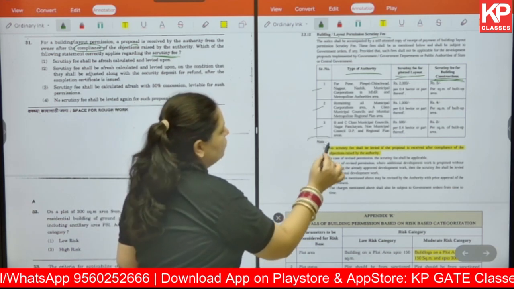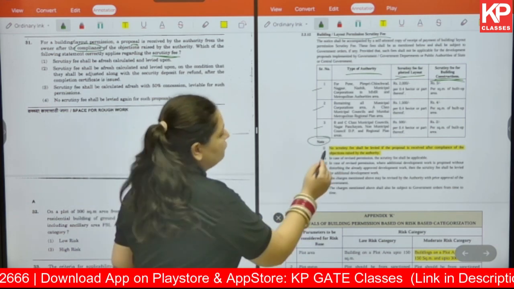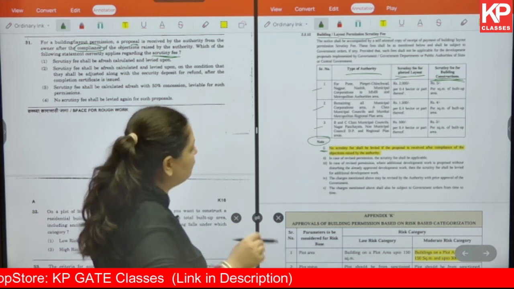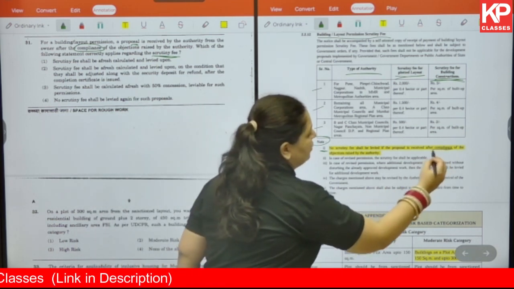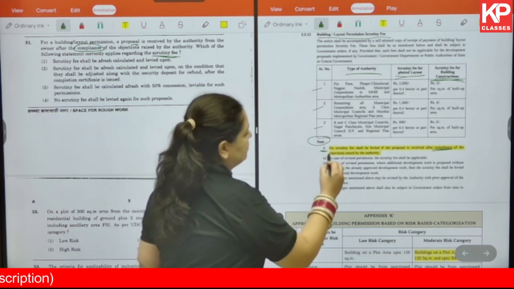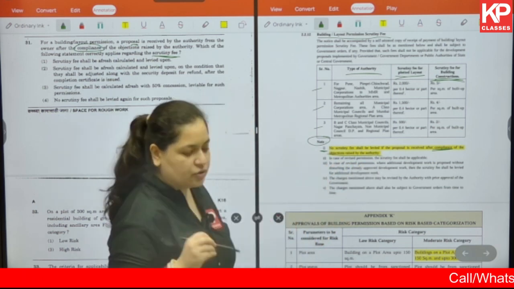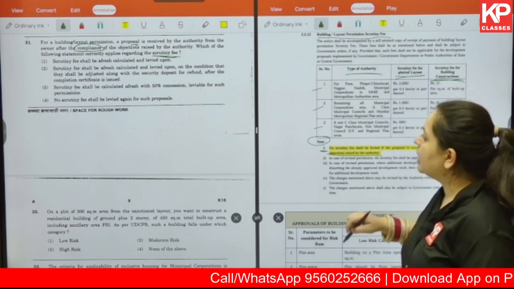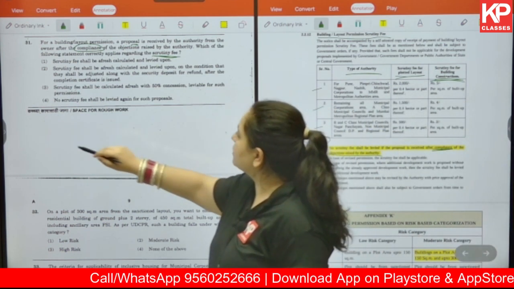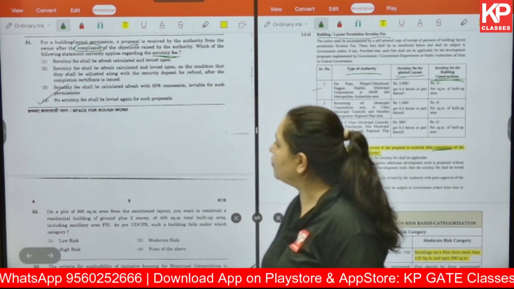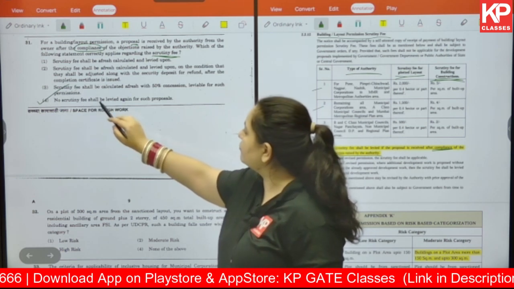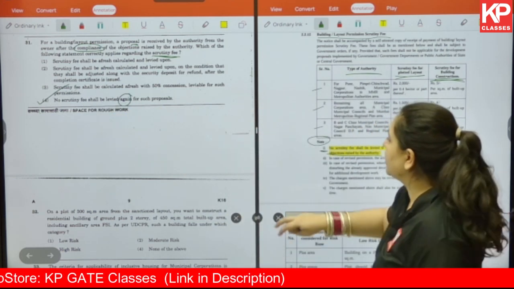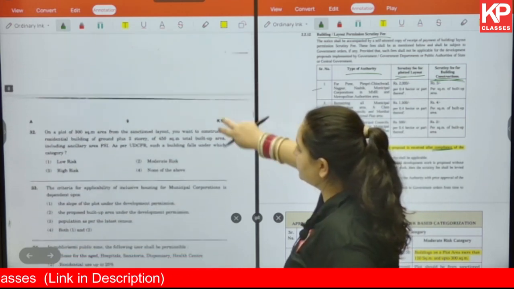Here, under note point 1, you will find that no scrutiny fee shall be levied if the proposal is received after compliance of the objections raised by the authority. So once everything is correct, no scrutiny fee will be levied. So here the answer for us is option number 4, which says no scrutiny fee shall be levied again for such proposals. Moving on to question number 32.